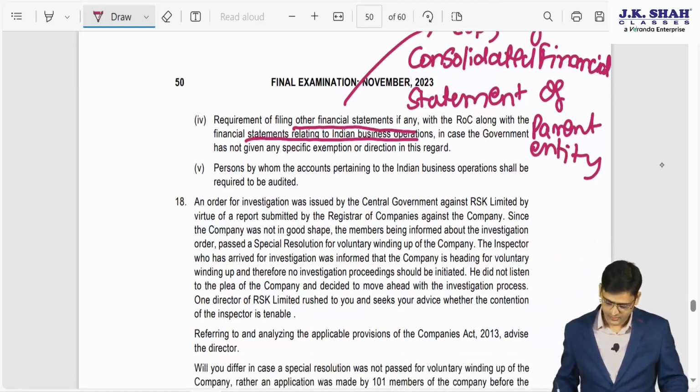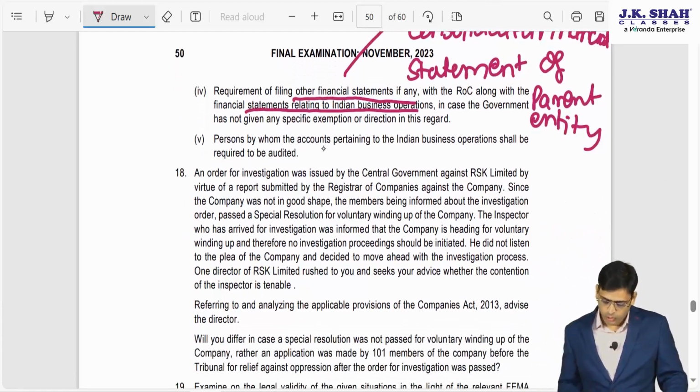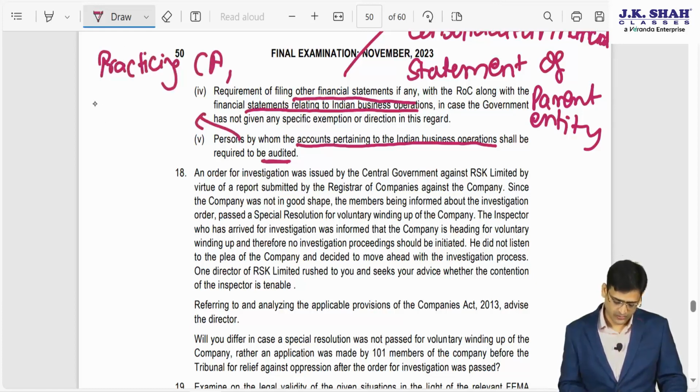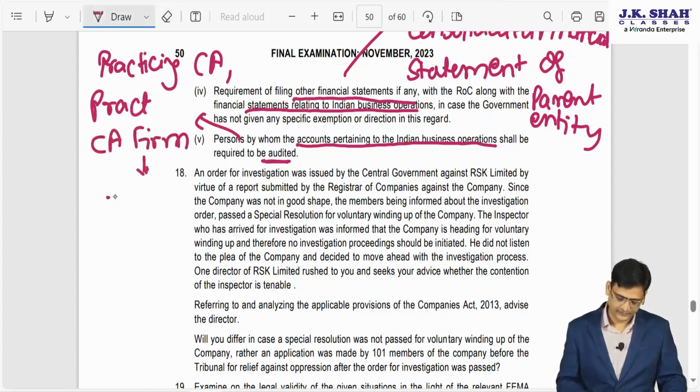So that is, person to whom account pertaining to Indian business shall be required to be audited. Who is going to do the audit? I have already told you, practicing CA, whether individual or practicing CA firm in India.